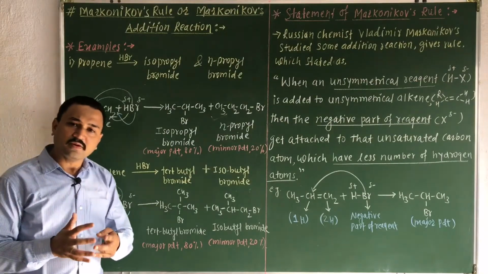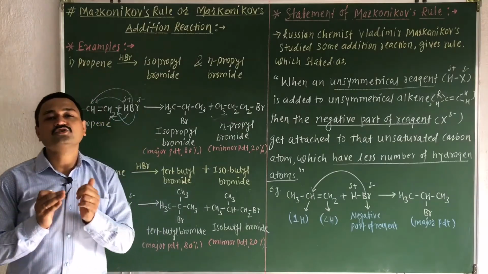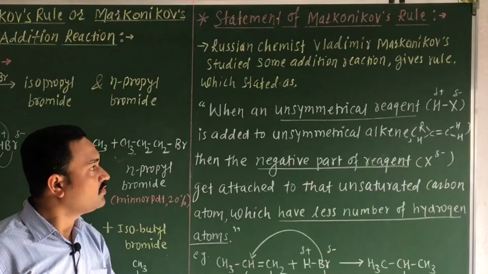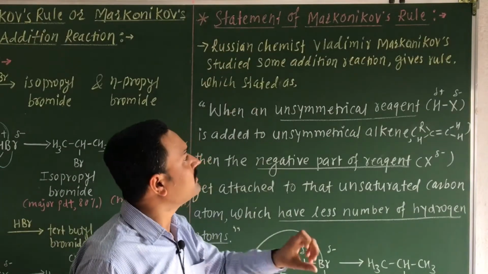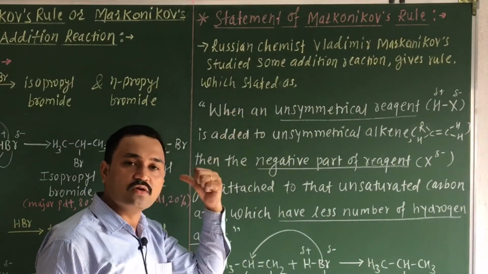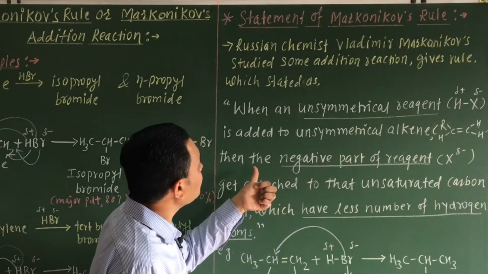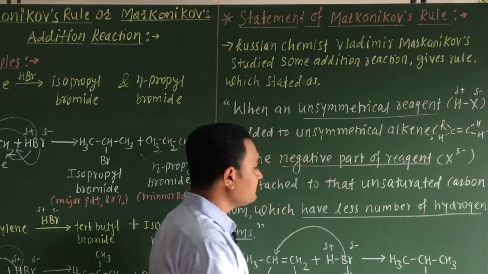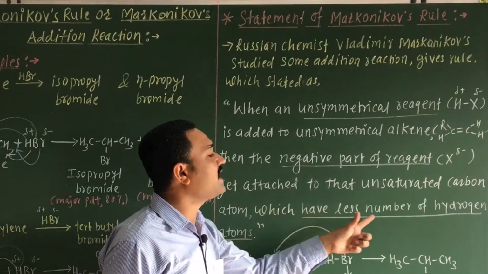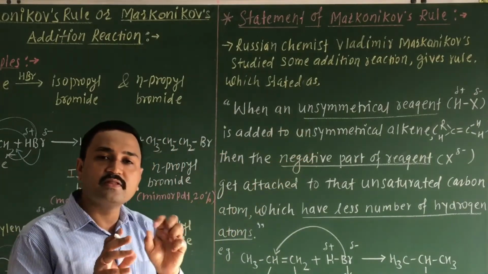Okay, so the question may arise in your mind, why is there a formation of major and minor product, which is actually given by Markovnikov, and he stated this rule. Now let us study that rule. You know that the Russian chemist Vladimir Markovnikov studied some addition reactions and he stated this rule. When an unsymmetrical reagent is added to an unsymmetrical alkene, then the negative part of the reagent gets attached to that unsaturated carbon atom which has the lesser number of hydrogen atoms. So due to this, we will obtain the major product.